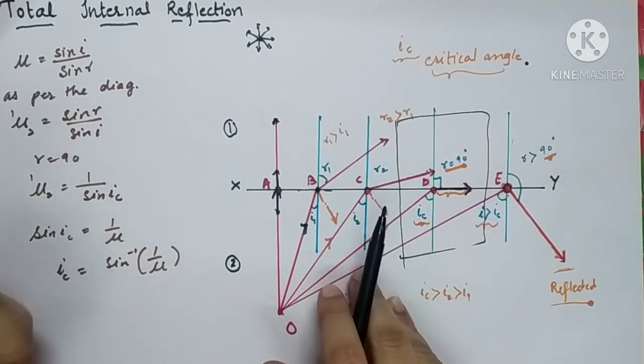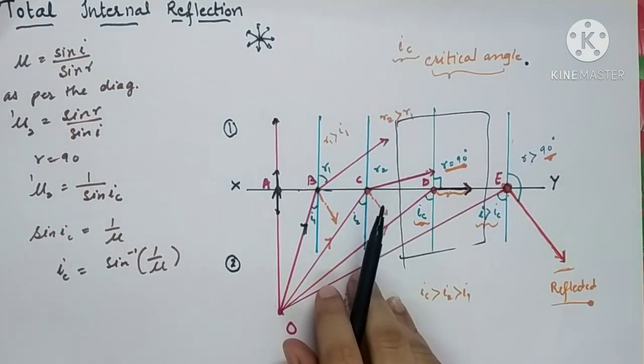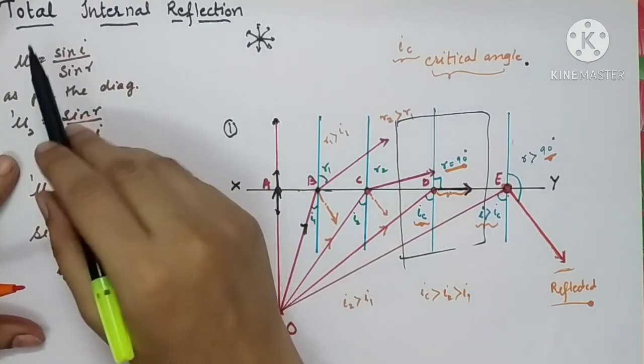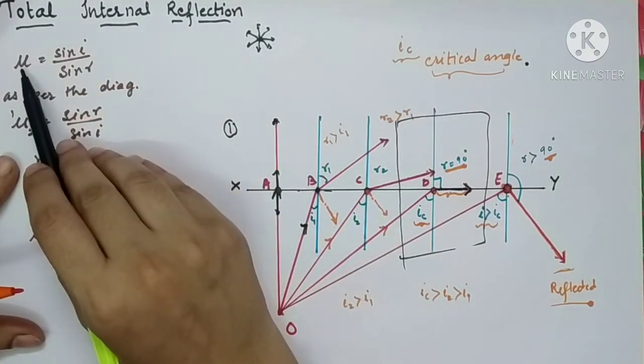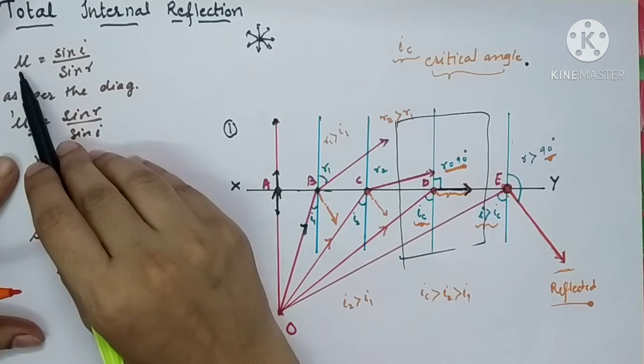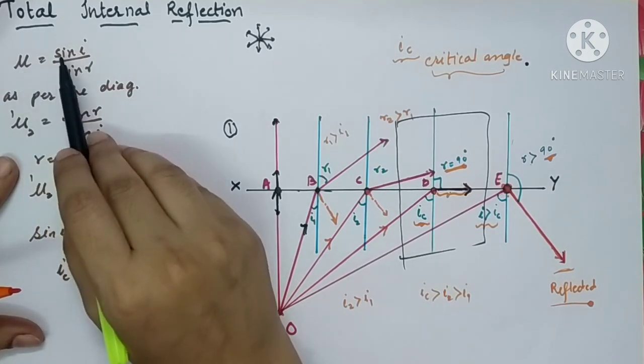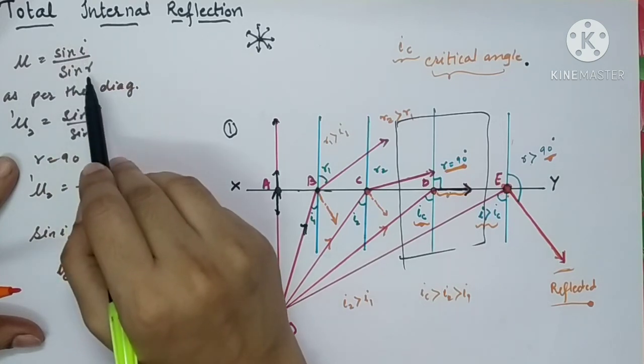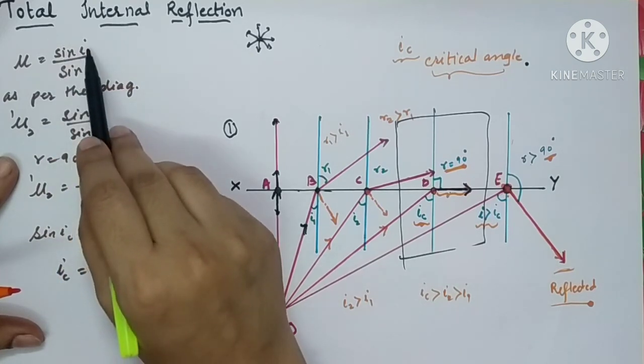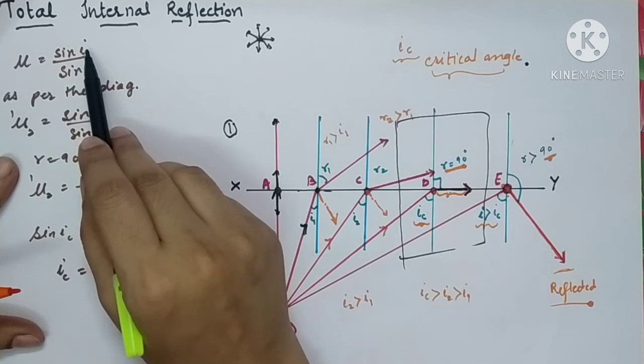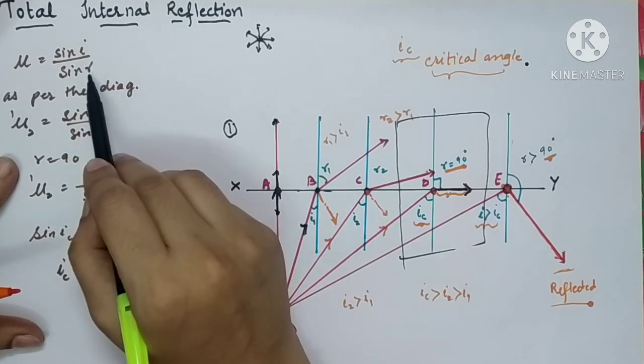So let's have a short derivation of this critical angle. We all know that the refractive index has the formula as per Snell's law: mu is equal to sin I upon sin R, where I is the angle of incidence in the rarer medium and R is the angle in the denser medium.